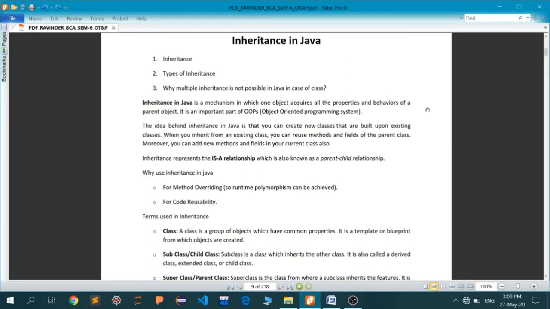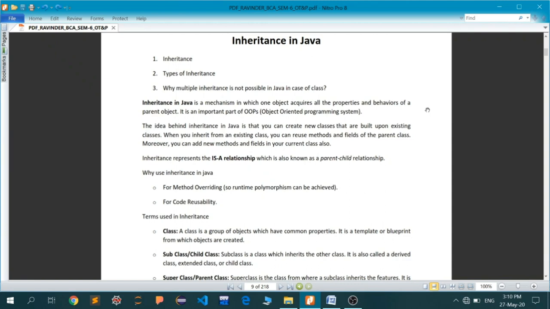Now, inheritance in Java. Inheritance is a word that came out of the English word inherit. That is, you take something that is of someone else after its permission. A son inherits the property of his father or of his parents. So the son inherits or takes control of the property and everything else after the consent of his parents. And this is how the concept of inheritance in Java actually works.